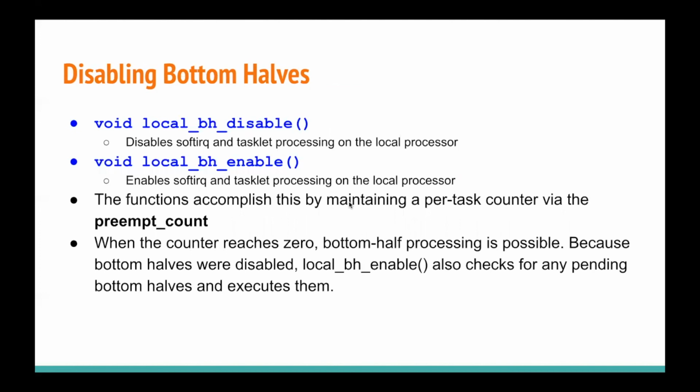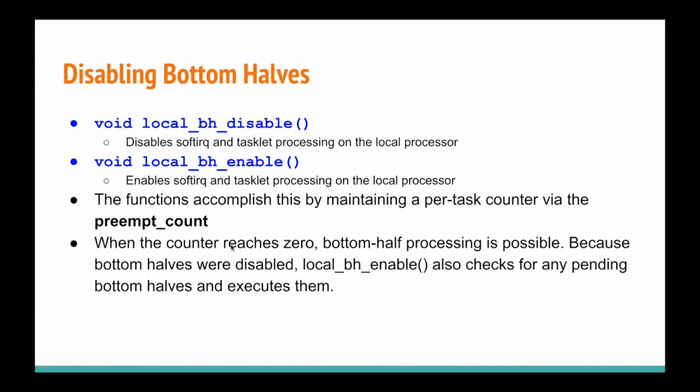So when we want to disable the bottom halves, then this is the function local_bh_disable. So it will disable all the soft IRQs and tasklets running on the local processor. These functions accomplish the task with the help of a variable called preempt count.